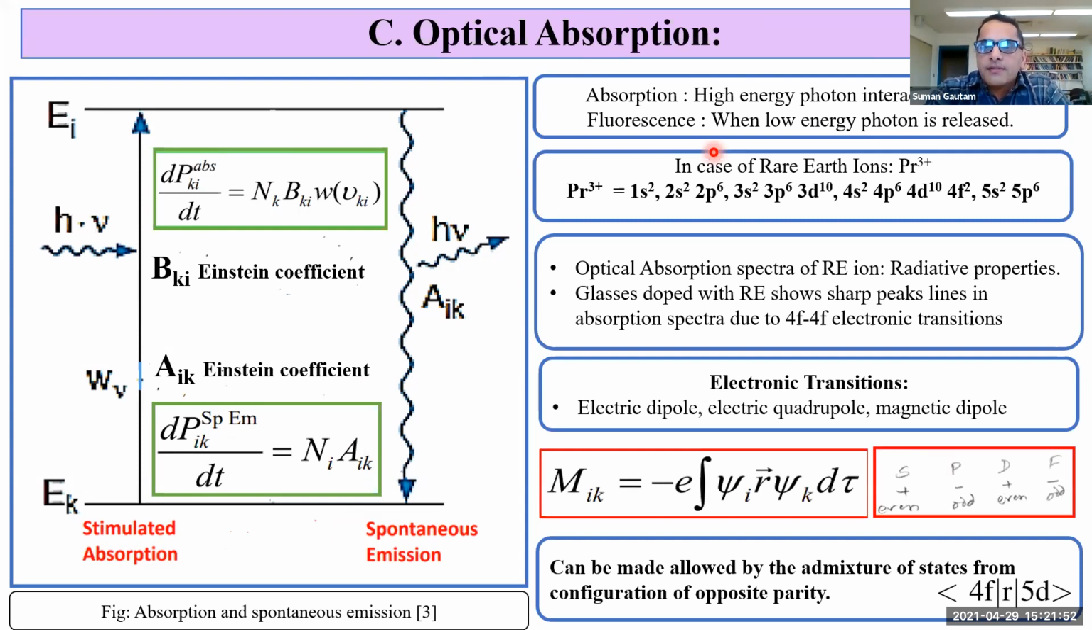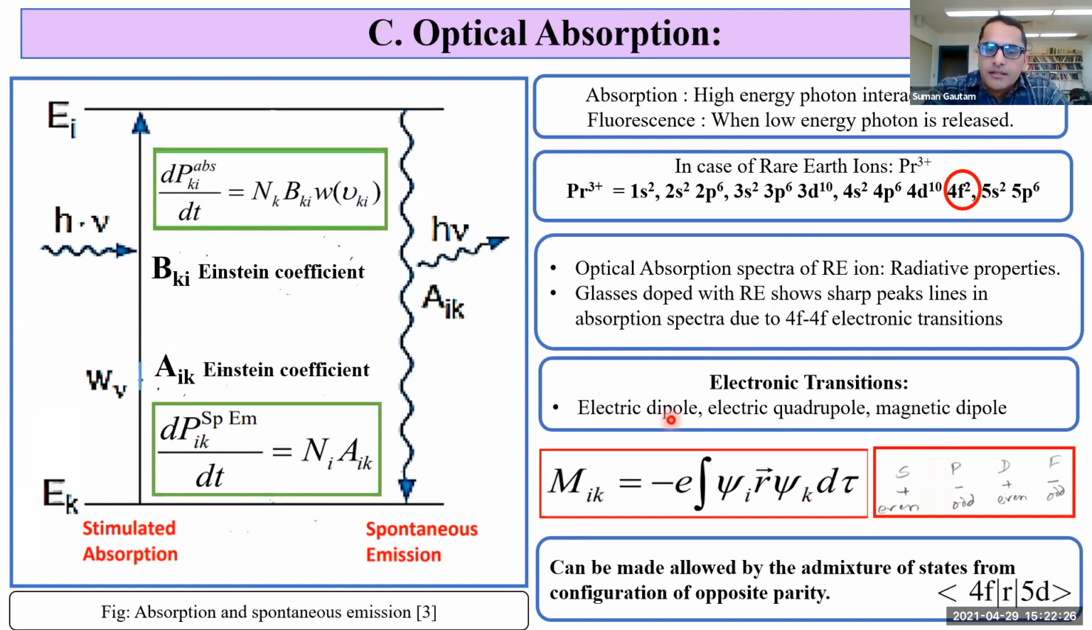In the case of a rare earth ion like praseodymium ion, the optical absorption spectra help to understand the radiative properties, which are the most fundamental properties that give the interaction between electromagnetic waves and matter. Glass doped with rare earth ions shows sharp peak lines in their absorption spectra, which is due to 4f-4f electronic transitions. These electronic transitions are electric dipole, electric quadrupole, and magnetic dipole. But electric dipole dominates the magnetic dipole transition.